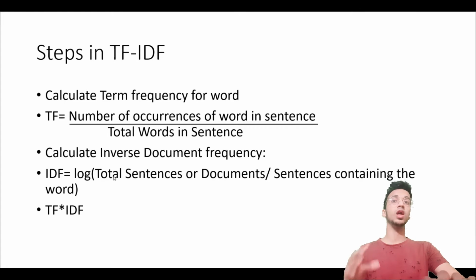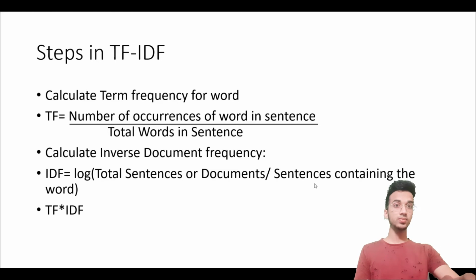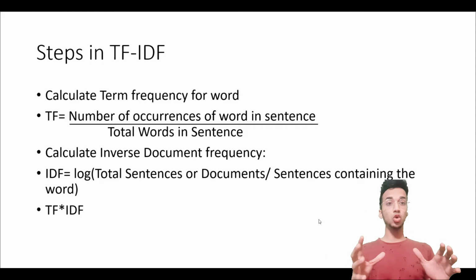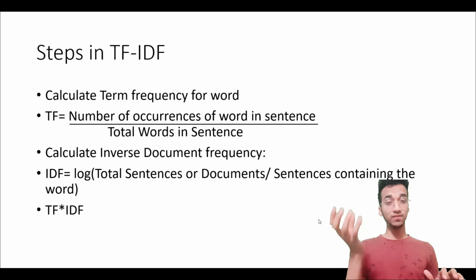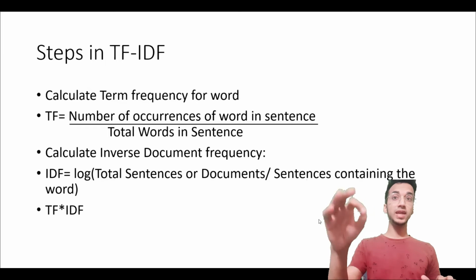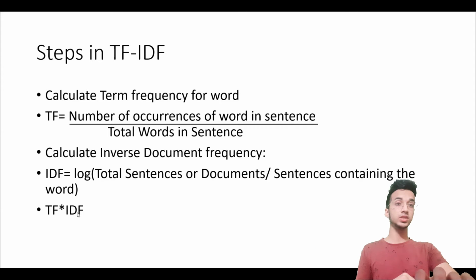It's given by this formula: log of total number of sentences, or it's also called as documents, so total number of sentences divided by sentences containing the word. Right? Why do we do this? When I show you the example, this will become more clear. Basic goal is that when a word is occurring again and again, it will get very high weightage because it has high frequency. To offset that, we multiply it by the IDF. So we finally take the TF and IDF for a particular word and use that for representation.